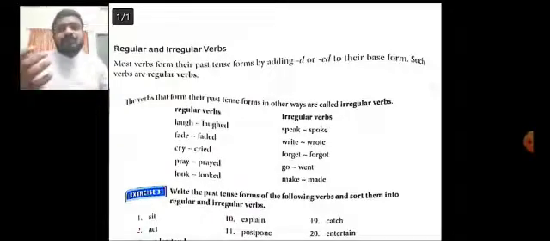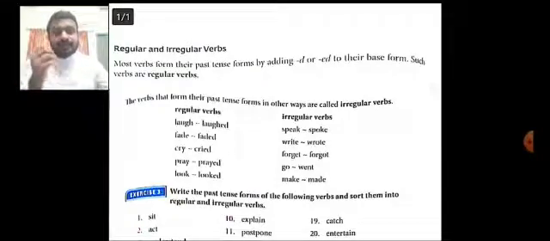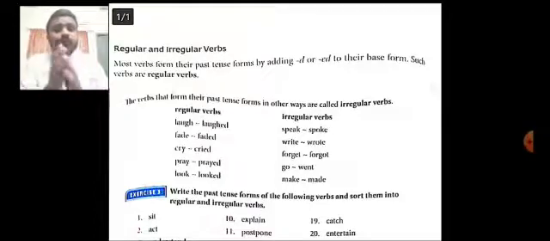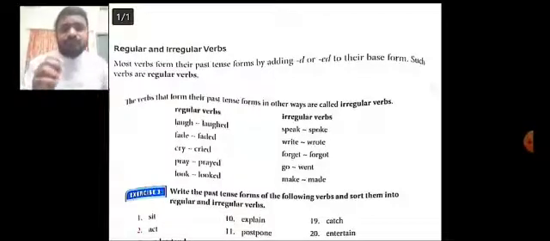That means the past tense forms can be made in other ways. Now, when you see the examples, you will understand. Look: laugh, laughed. We have just added ed. Or fade, faded; cry, cried; pray, prayed. So, those are called the regular verbs, because with the regular verbs, we add ed or d.